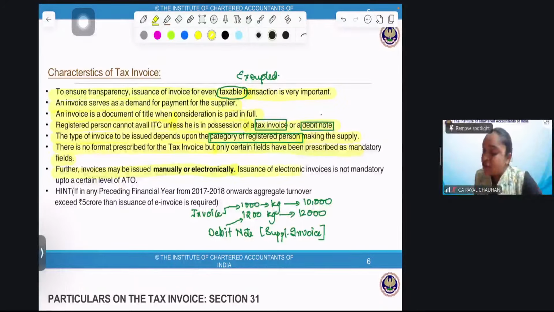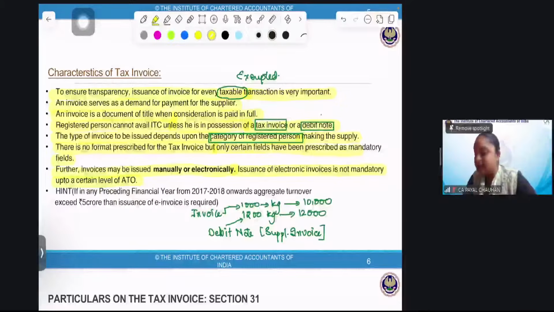Then, issuance of electronic invoice is not mandatory up to a certain level of aggregate turnover. I'll explain. Physical invoice, that is the manual invoice, has to be issued by everyone. Everyone. Divya, I'll explain supplementary invoice again.